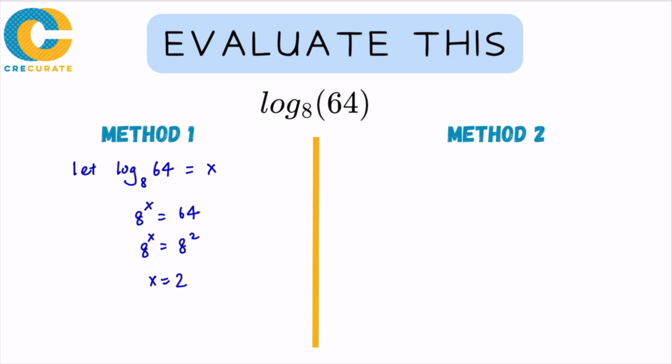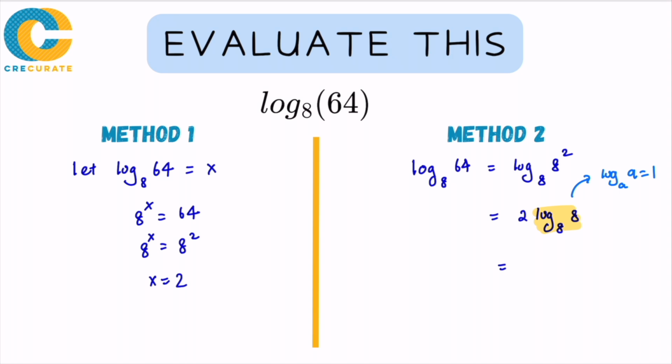Another way is to recognize that 64 can be expressed as 8 to the power of 2. So log base 8 of 64, I can write as log base 8 of 8 to the power of 2. Bring down the power, so that will be 2 times log base 8 of 8, which is one of the special cases. You can say that this is 2 times 1, and therefore it has to equal 2.